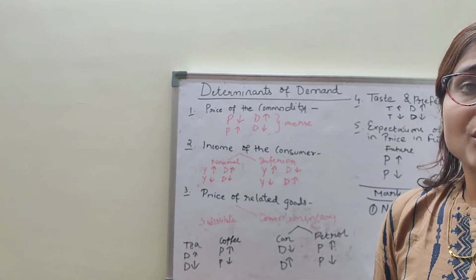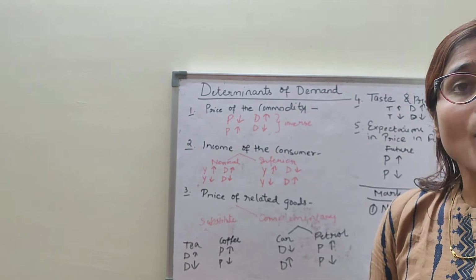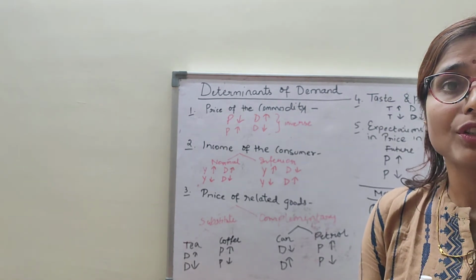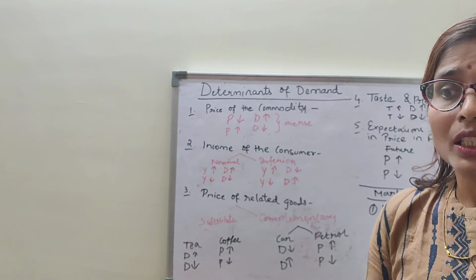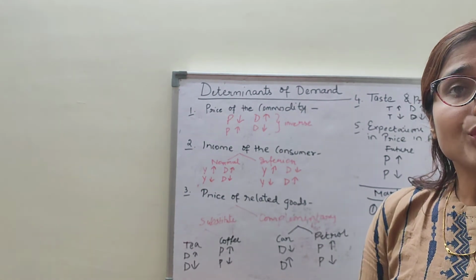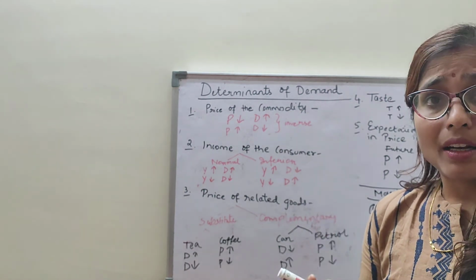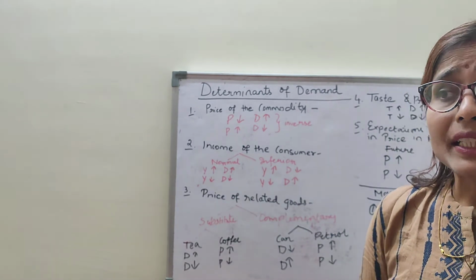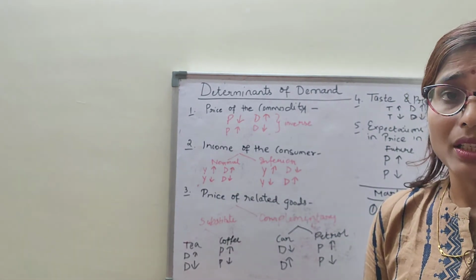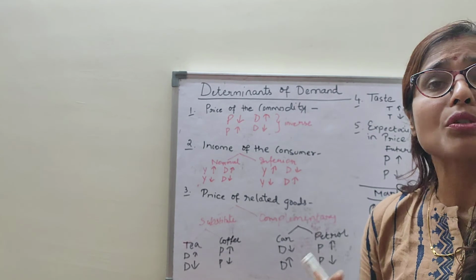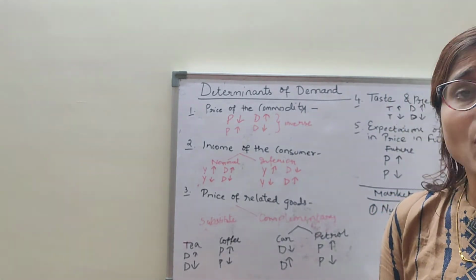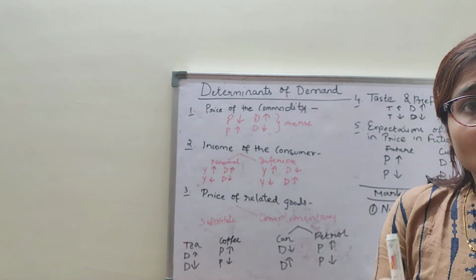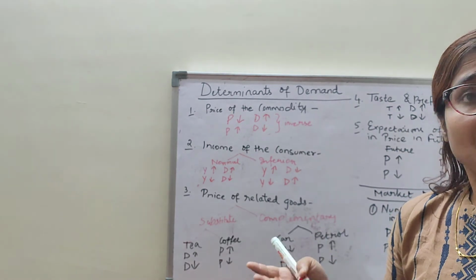Not only does the population affect the demand, but the composition of population also affects the demand. Now, what is composition? Composition refers to old age people, teenagers, adults, males, females. Composition of population affects the demand because the types of goods demanded by different people are different.